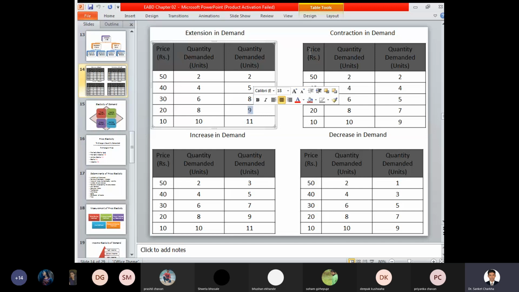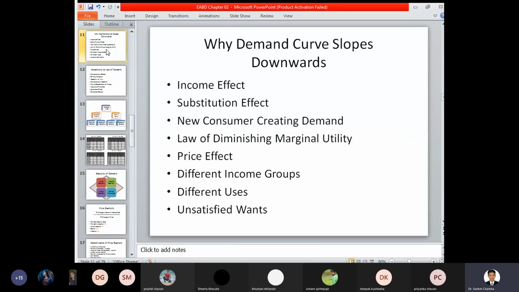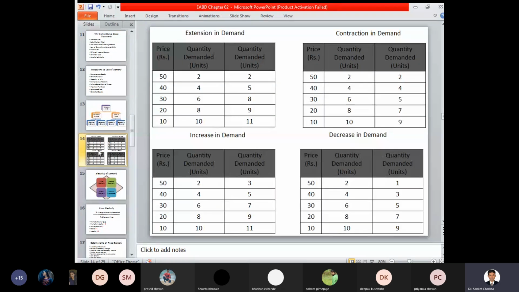Contraction in demand. Now here, in the second example of the second box, that is contraction in demand, the price of the product is always decreasing and the quantity demanded is also decreasing at that particular stage. So here it is called a contraction in demand. So what are the various factors? The factors we have seen in the last slide with respect to exceptions to the law of demand. Based on a certain exception, based on certain control of the demand factors, the demand curve keeps on shifting or changing from one place to another place. So quantity demanded is 2, 4, 5, 7 and 9. In this case, there is a contraction in demand.